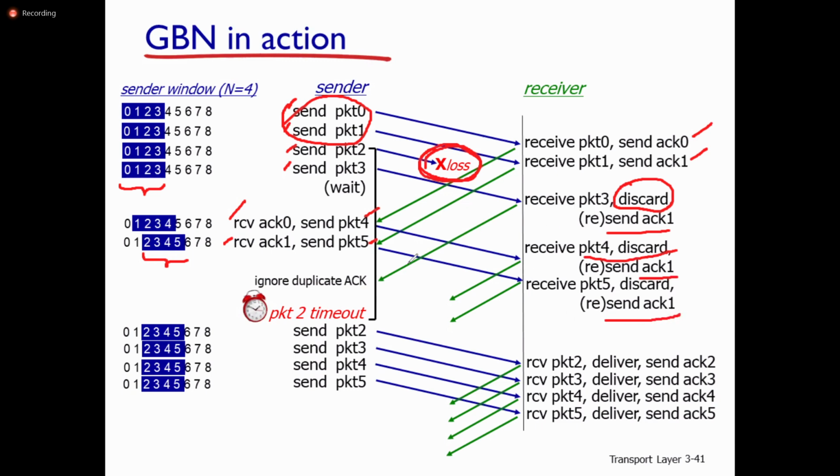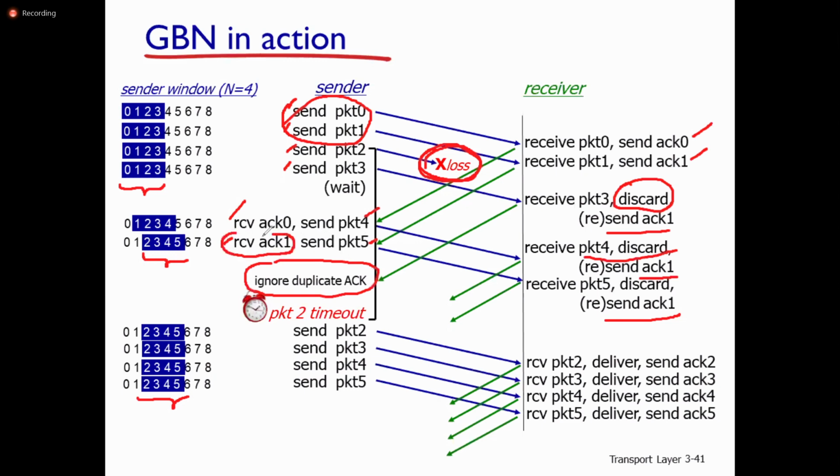After the timeout for packet 2, the sender retransmits packet 2. It again sends packet 2, packet 3. Now the buffer size is also 4, and the packets in this buffer are 2, 3, 4 and 5. Here it has to ignore the duplicate acknowledgement, because this is the acknowledgement for packet 1, and the acknowledgement for packet 1 is already received.